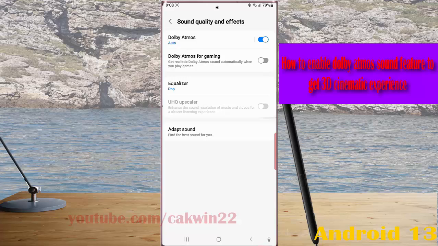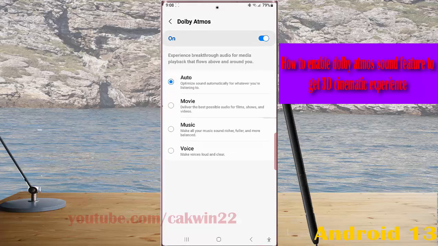Next, you can tap this option and then select which Dolby Atmos option you would like to use. You can choose from the available options. They are Auto, Movie, Music, and Voice.